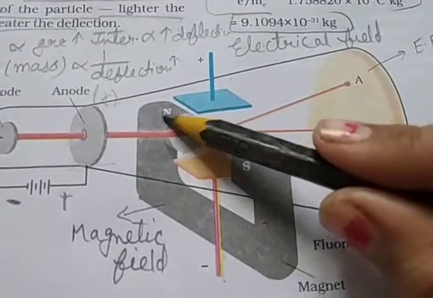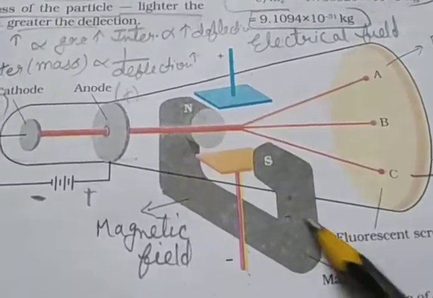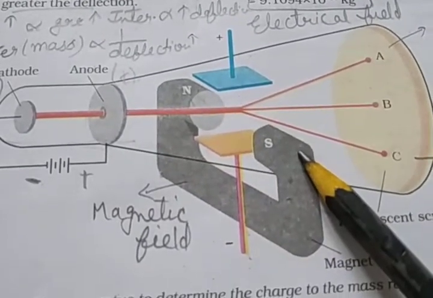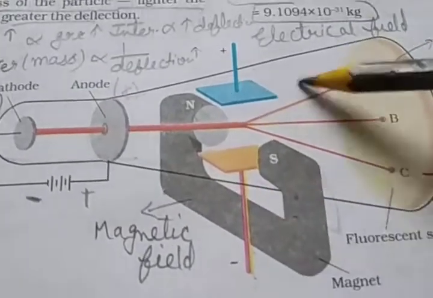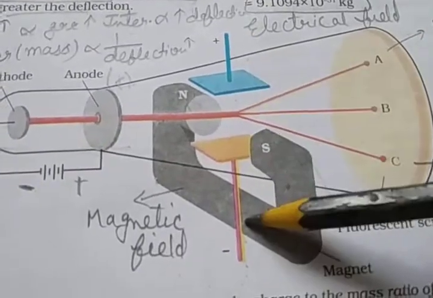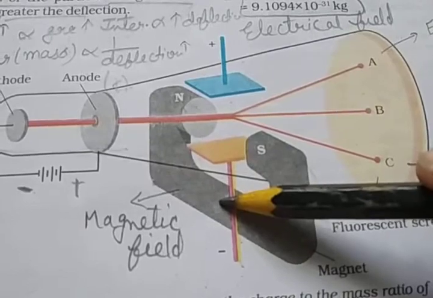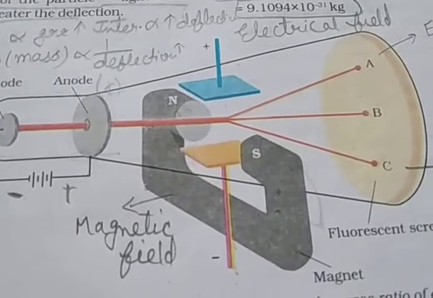For applying the magnetic field, he used a magnet, where one pole is north and the second pole is south. So here you see the electrical field and magnetic field applied in horizontal and vertical ways.